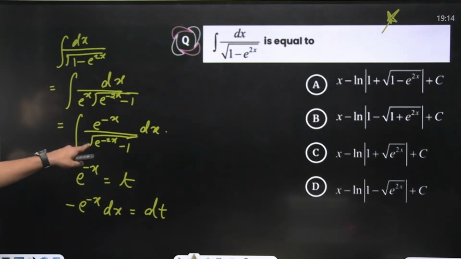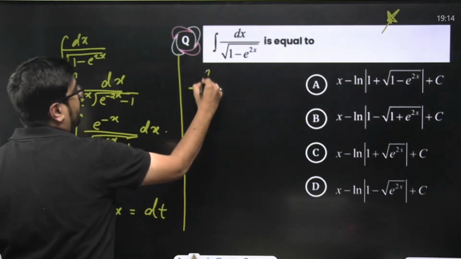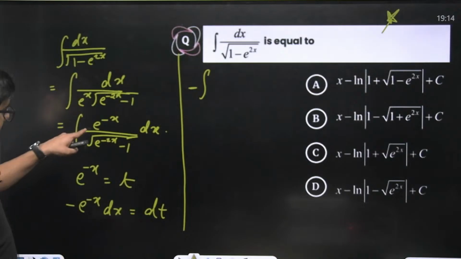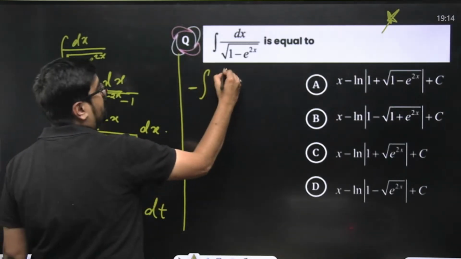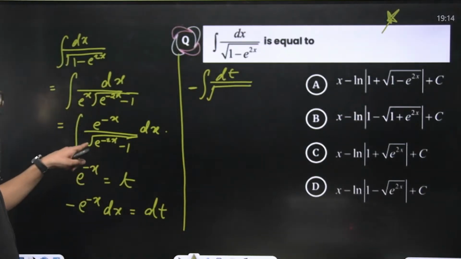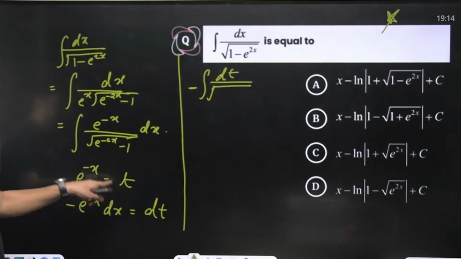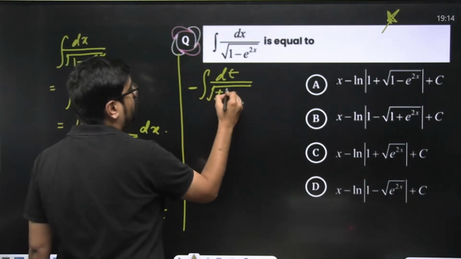Why did we do this? Because e to the power minus x dx is your dt. So this will become dt divided by square root of t square minus 1.